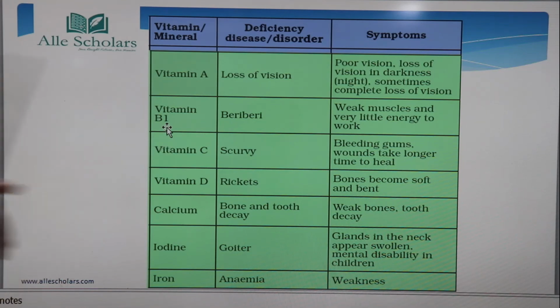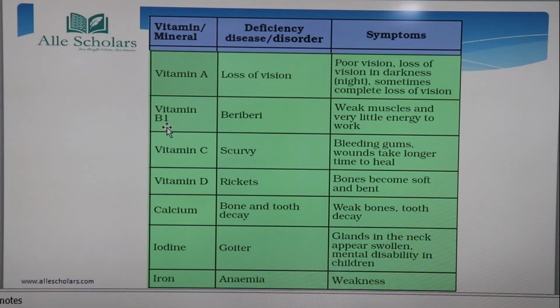Next comes vitamin B1. In this case, the muscles get very weak and there is very little energy to work. So the person has weak muscles and does not have energy to work. He will feel very lazy and drowsy.